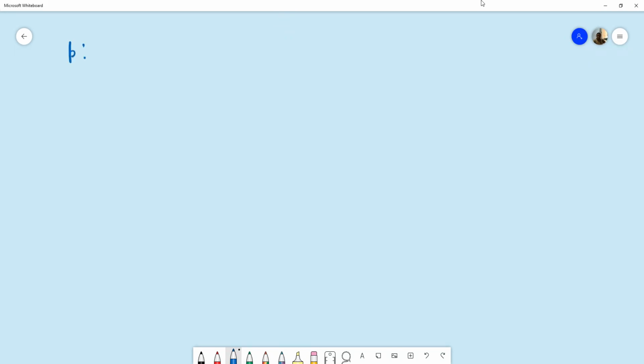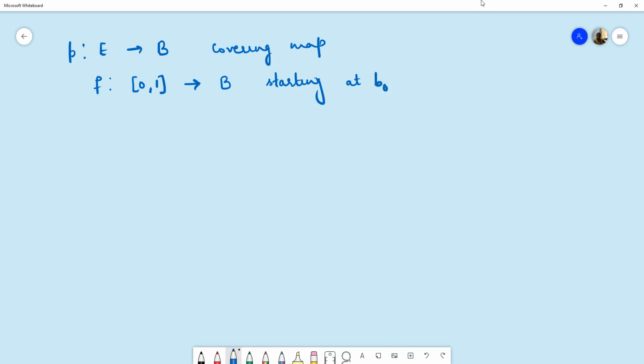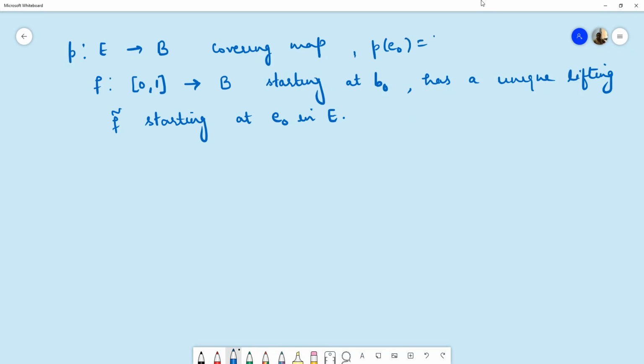We have defined lifting of a map, and we have proved that whenever we have a covering map P from a space E to B, then any path F in space B, that is, F is a mapping from the closed interval [0, 1] to B, has a unique lifting in space E. If P is a covering map, then any path F in B starting at point B naught has a unique lifting F curl, which is a path in space E, and it starts at point E naught in E, where this point E naught is a point whose image is B naught under the mapping P.